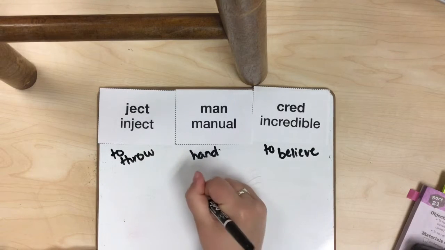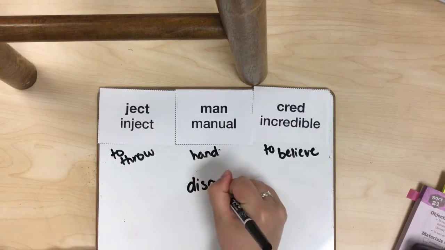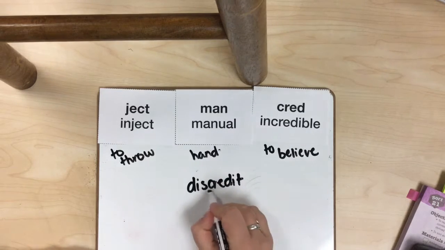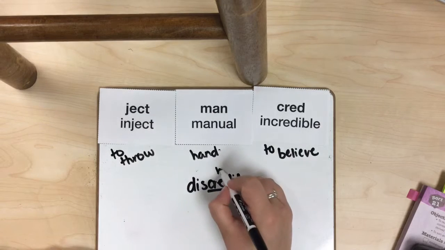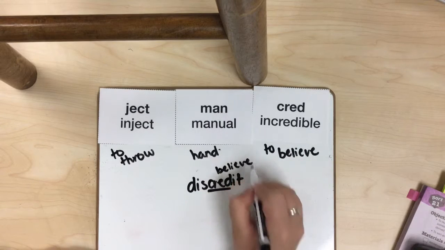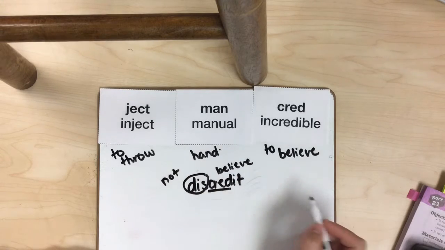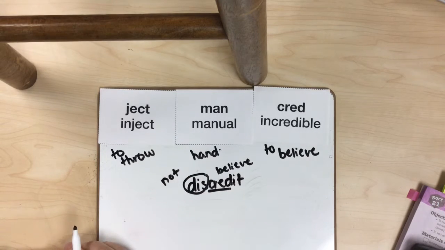The last word we're going to look at is discredit. Okay, so I see that cred root word, meaning believe. I know dis means not, or the opposite of whatever the word is.